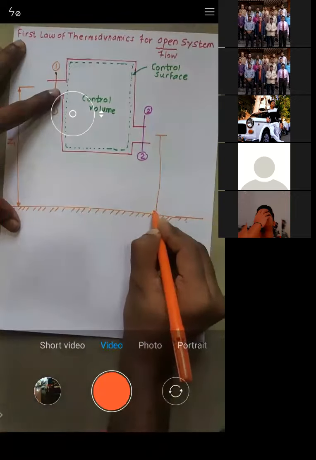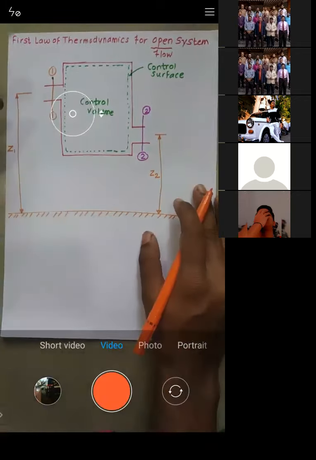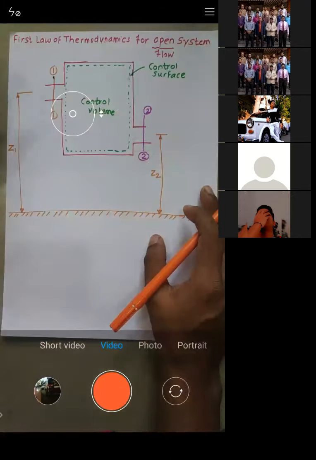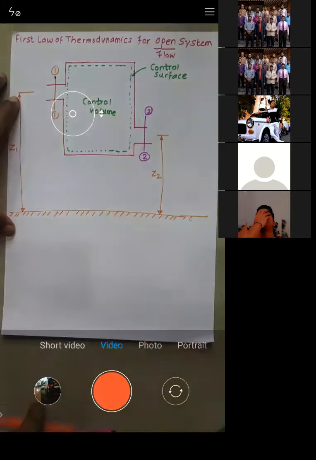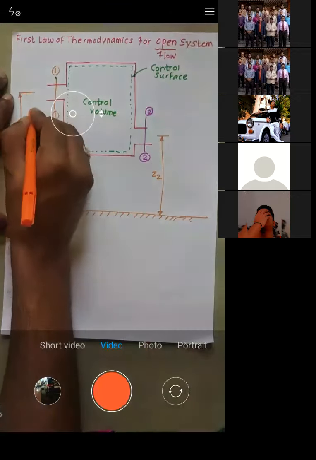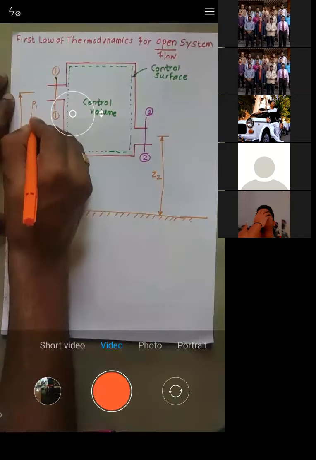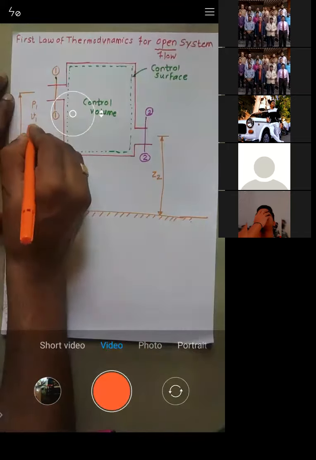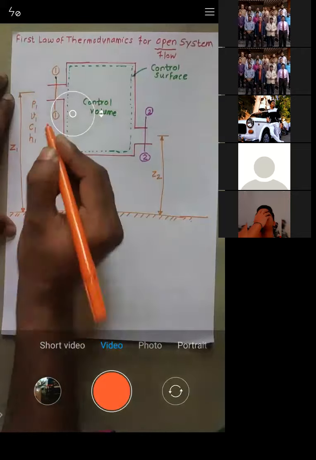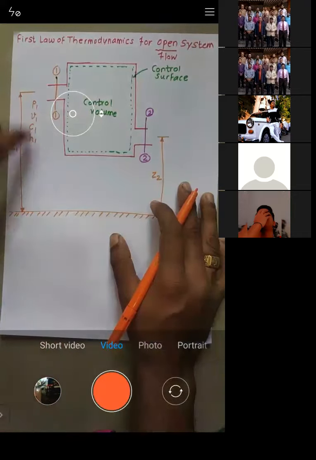So this outlet is at a distance Z2. Z1 and Z2 are the locations of the inlet and outlet from the ground, or from the datum position. Now let P1 be the pressure, V1 be the volume, C1 be the velocity, and H1 be the enthalpy at the inlet. Let's consider the pressure, volume, velocity, and enthalpy at the inlet.